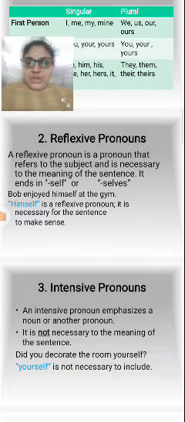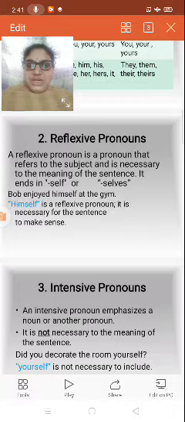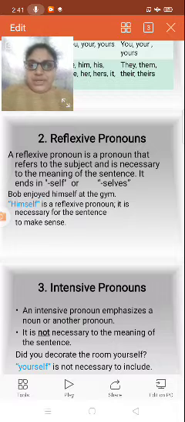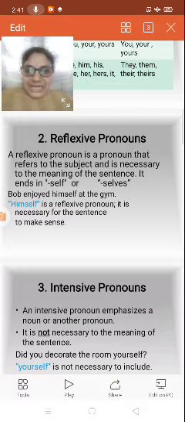The second one is the reflexive pronoun. A reflexive pronoun is a pronoun that refers to the subject and is necessary to the meaning of the sentence, and it ends in self or selves. Bob enjoyed himself as a kid. The children enjoyed themselves, playing with the balls, playing sudoku or playing tambola, whatever it may be. Himself is a reflexive pronoun. It is necessary for the sentence to make sense.